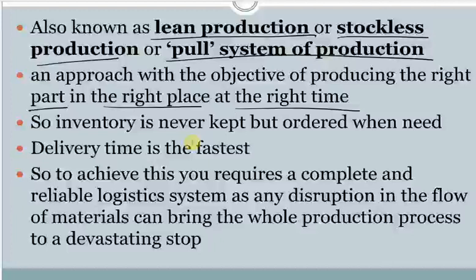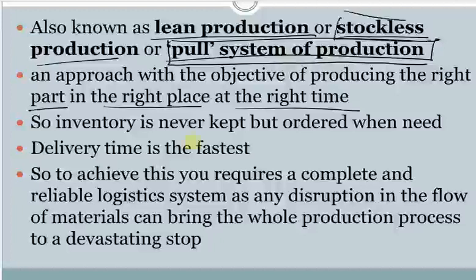It is called a pull system of production because they are only going to produce something when there's demand. When somebody actually wants it, that's when they are going to produce it. It's called stockless production because they do not keep inventory.